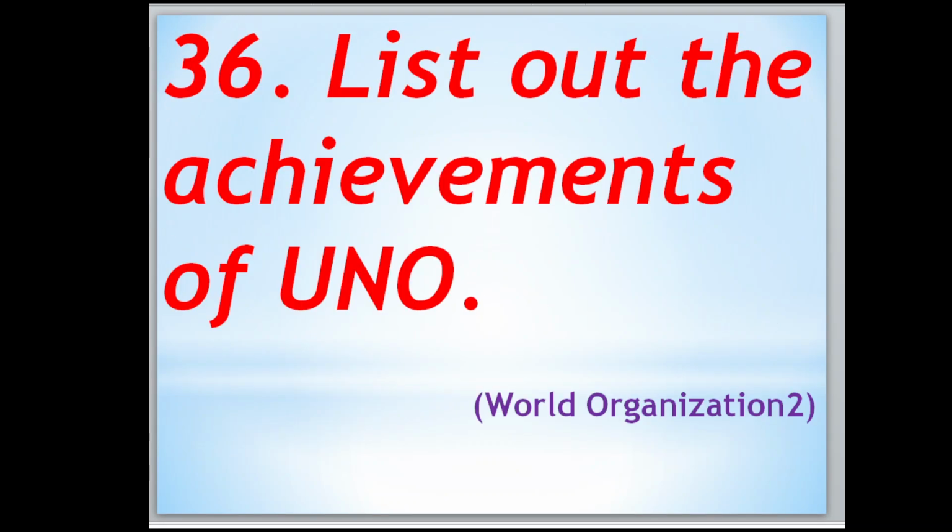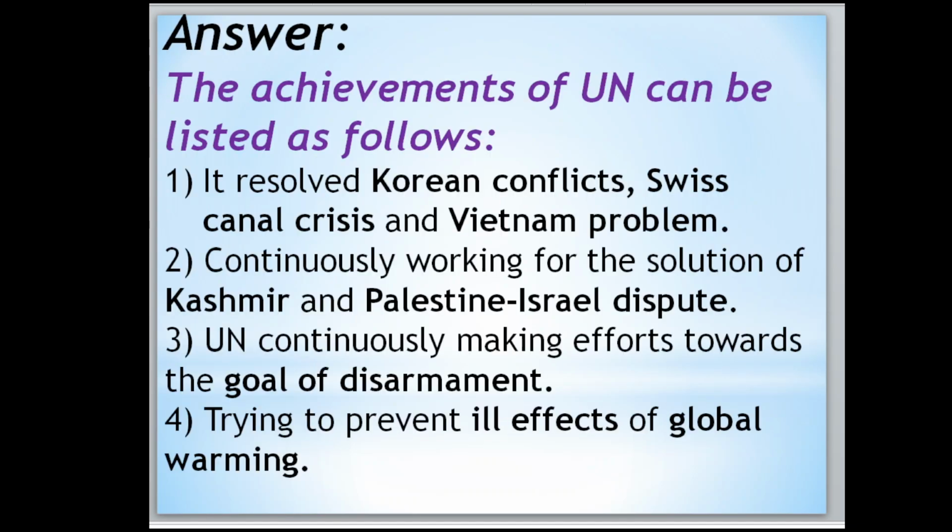List out the achievements of the UNO. The achievements of UNO can be listed as follows. It resolved Korean conflicts, Suez Canal crisis and Vietnam problem. Continuously working for the solution of Kashmir and Palestine-Israel dispute.